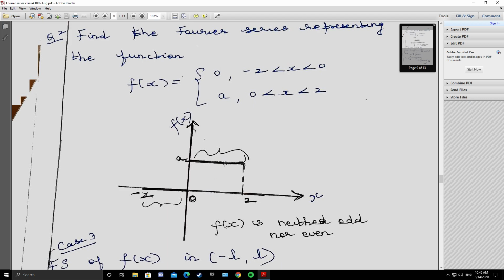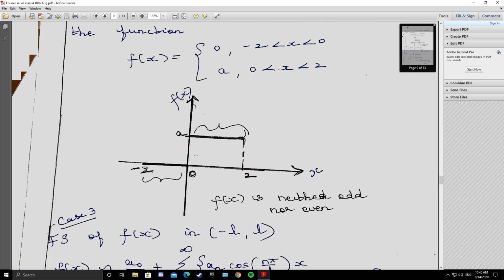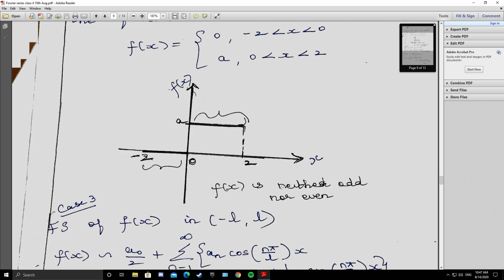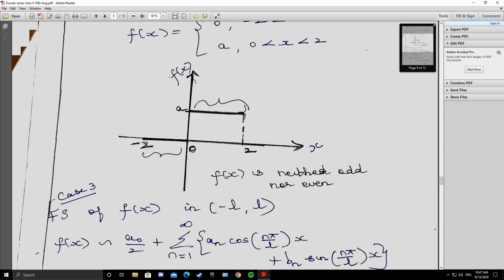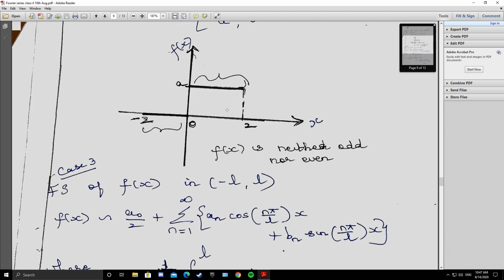This line is darkened. From minus 2 to 0, f of x is 0. It is darkened. From 0 to 2, f of x is a. So from the graph, it is clear that it is neither symmetric about the origin nor symmetric about the y-axis. So it is neither odd nor even. So if you have neither odd nor even, use case 3.